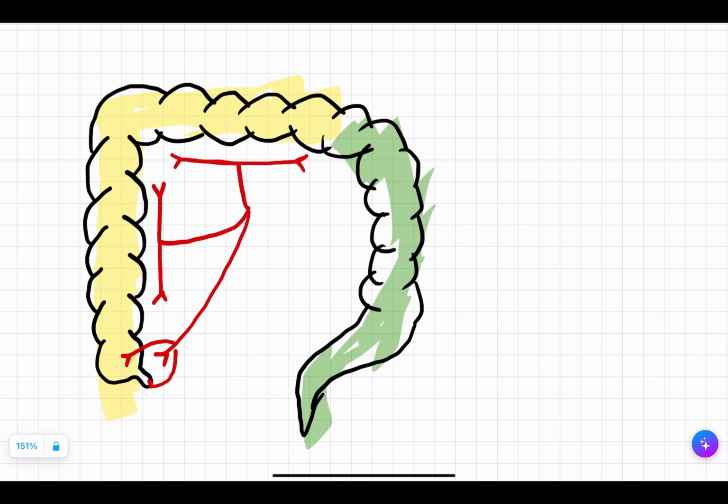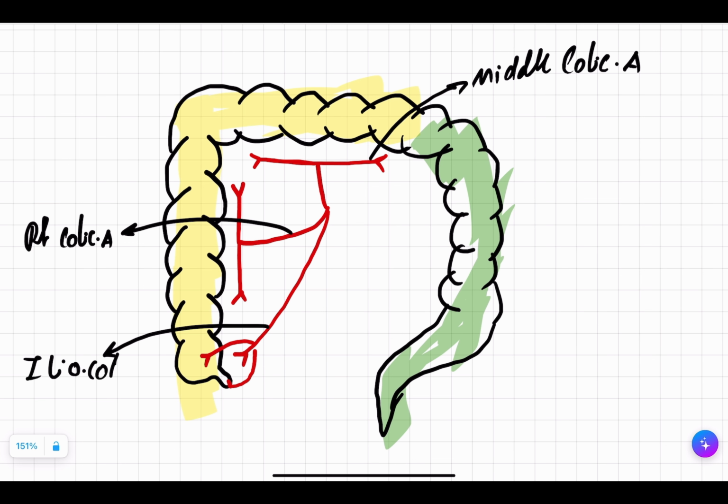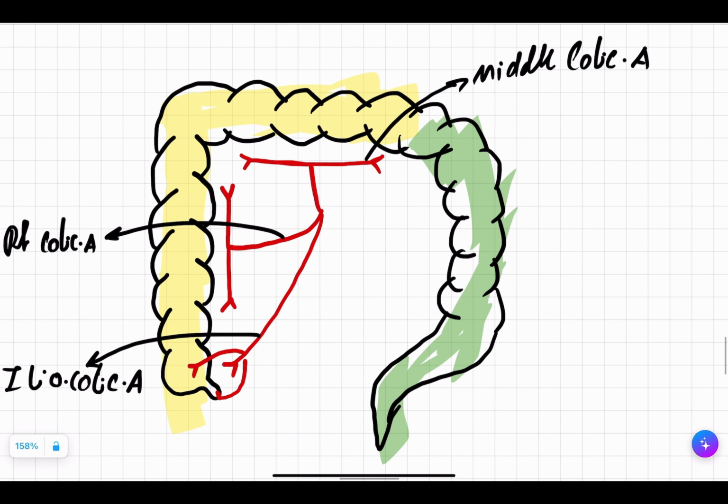So we discussed what? Middle colic artery, right colic artery, and ileocolic artery. The middle colic artery is going to supply the transverse colon.